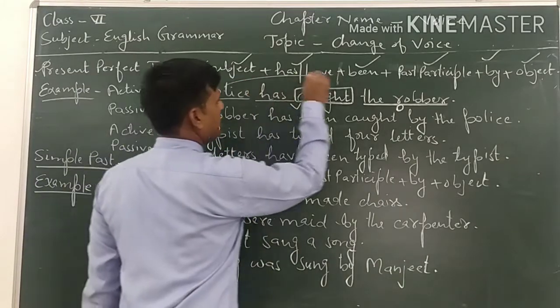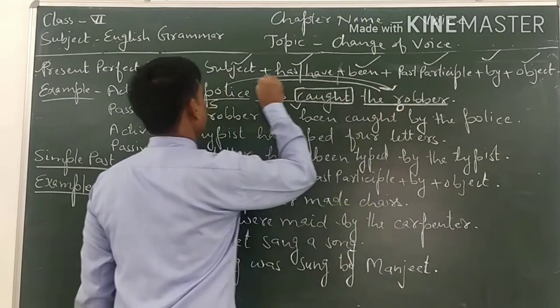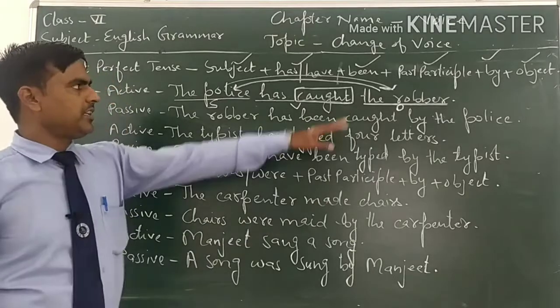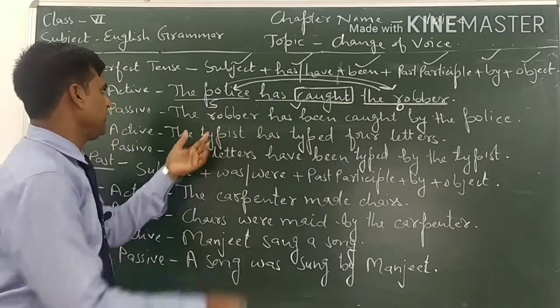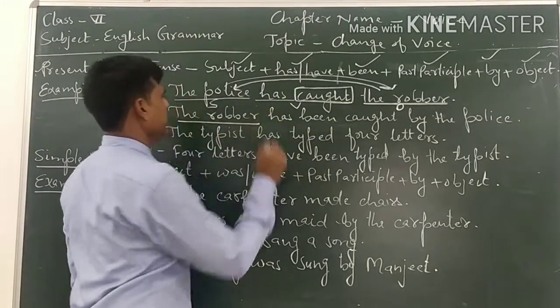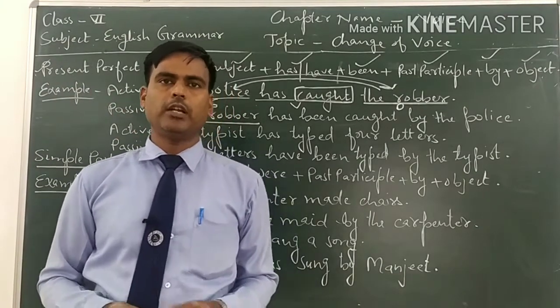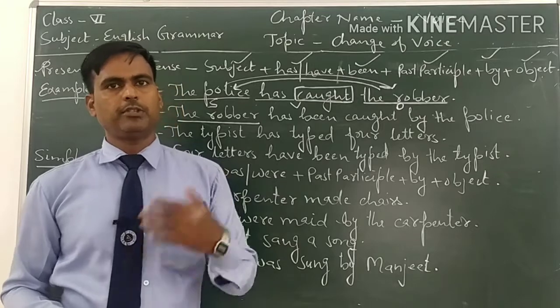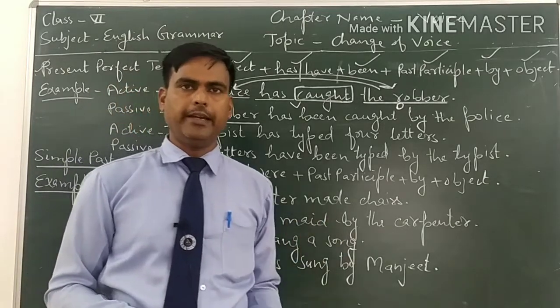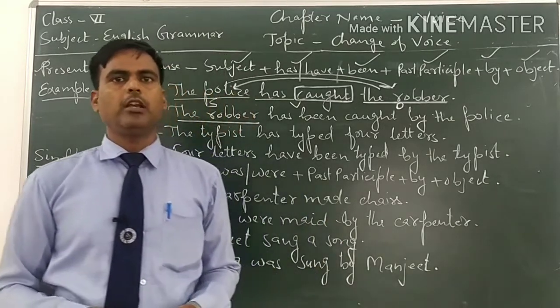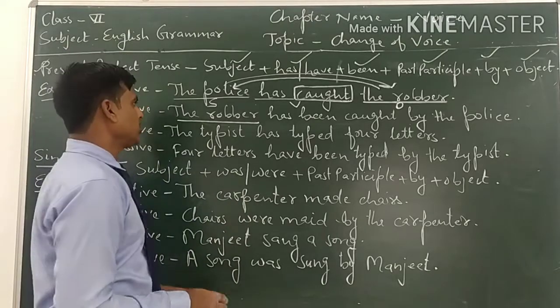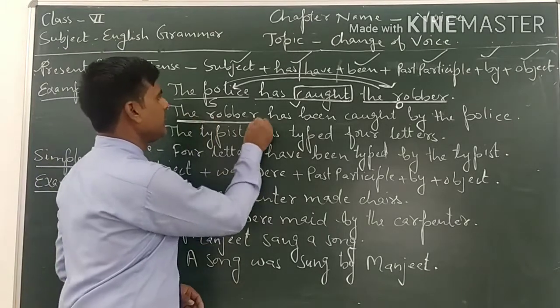As we know, we will change subject and object with each other, meaning the object of the active voice will be the subject of the passive voice, the robber. We have to see is the subject singular or plural. If the subject is singular, we will write has. If the subject is plural, we will write have. So in this example, the robber is singular.